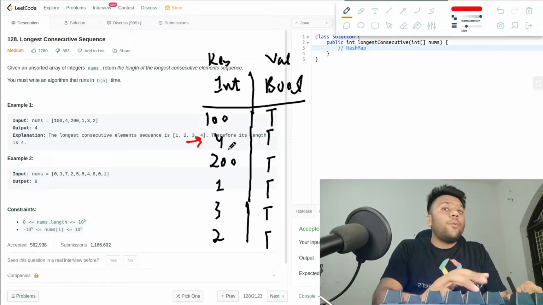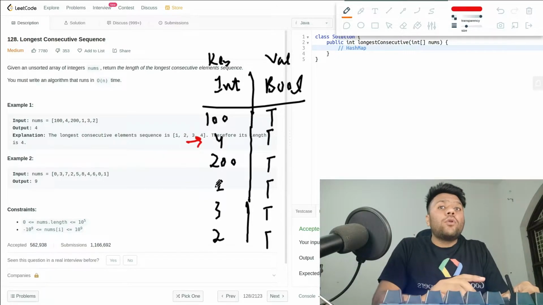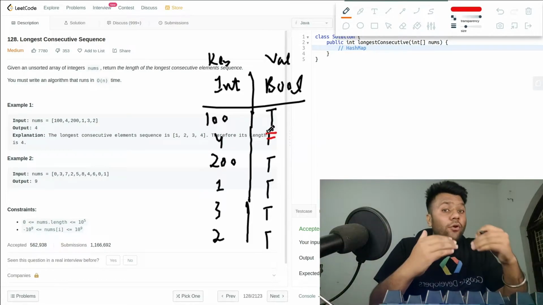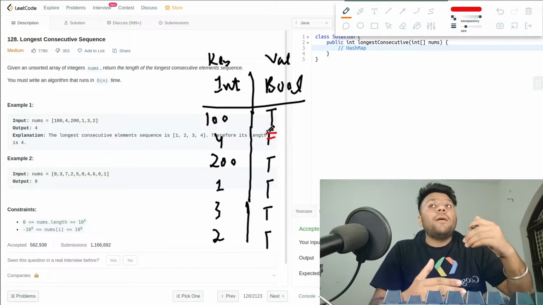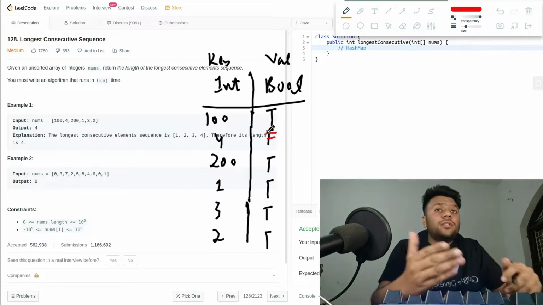Now I am on my 4. I will check, does 4 have 3? 4 minus 1 is 3. It will look up and see, yes, it has 3. Then I will mark this as false, because my 4 will never be the start of a consecutive sequence. It is part of the sequence, but it is not the start.